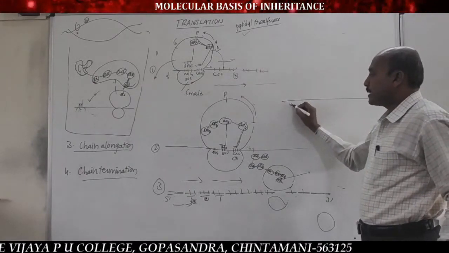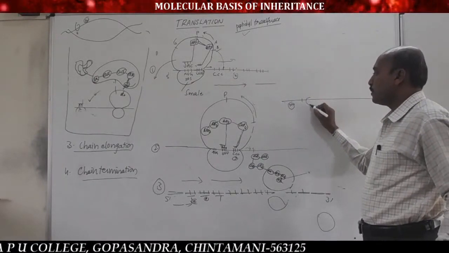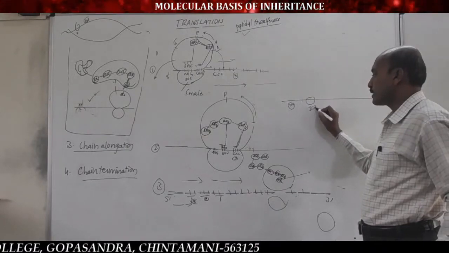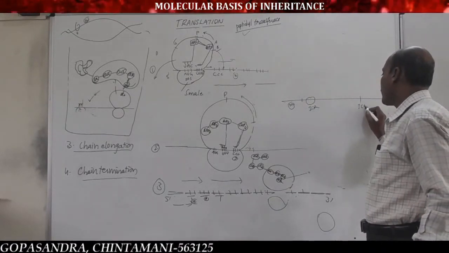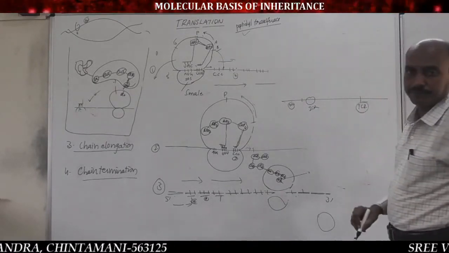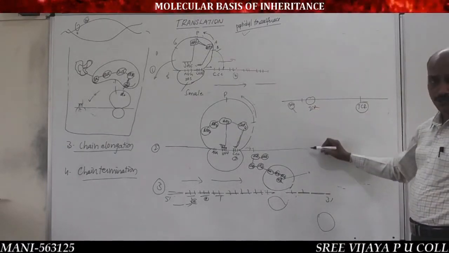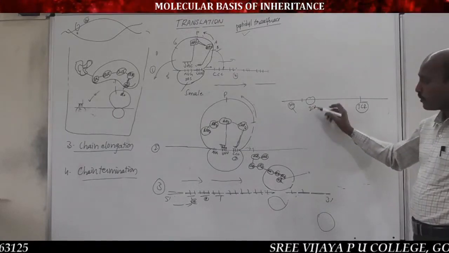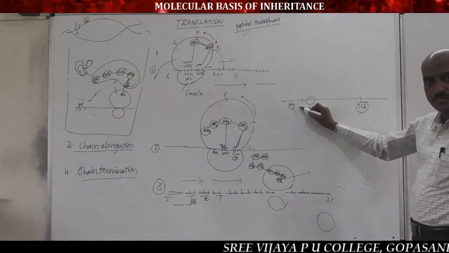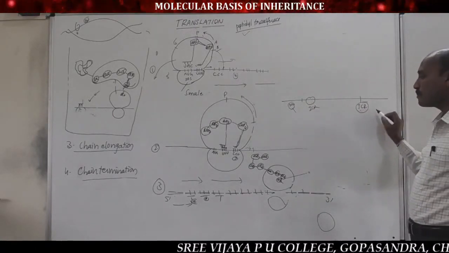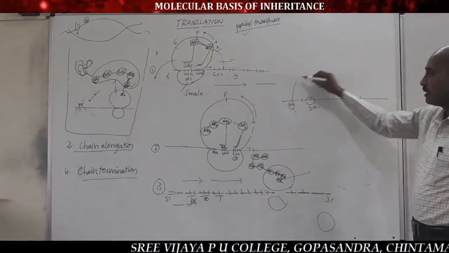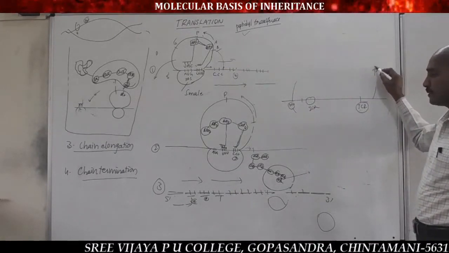The nitrogen bases present before the initiator coding region and after the terminator coding region of mRNA never undergo translation.